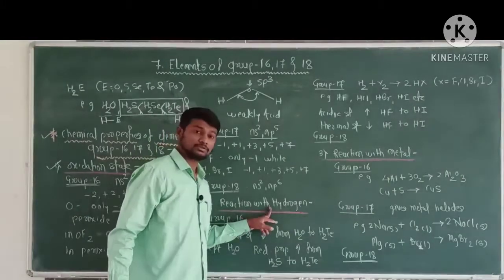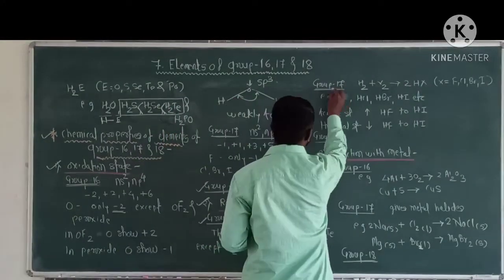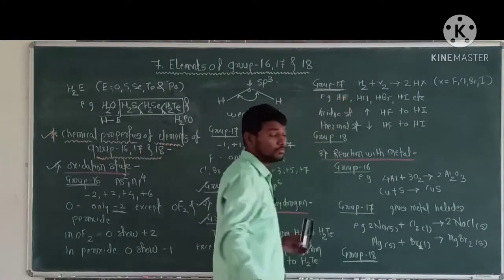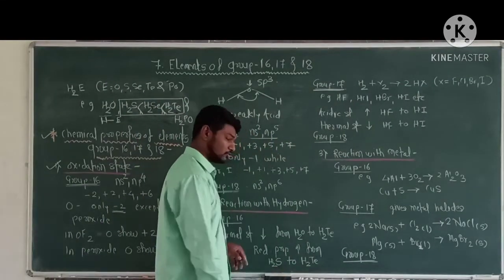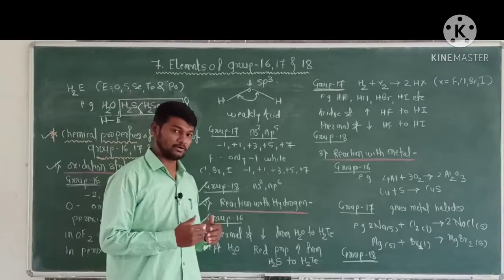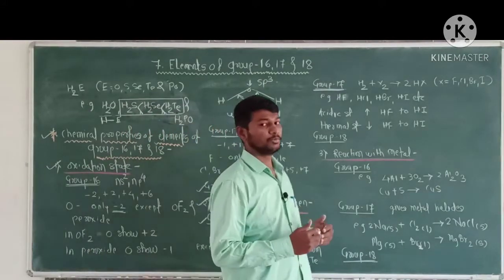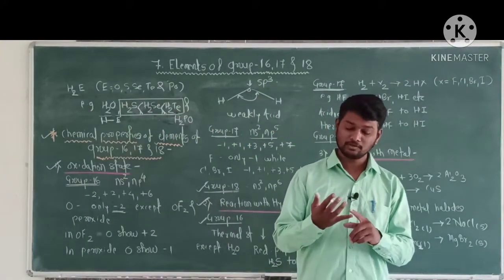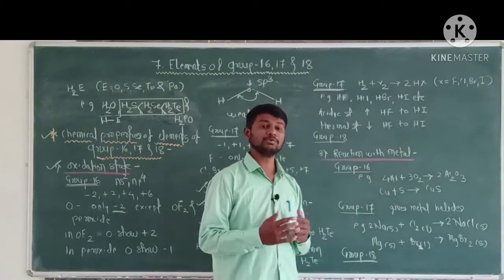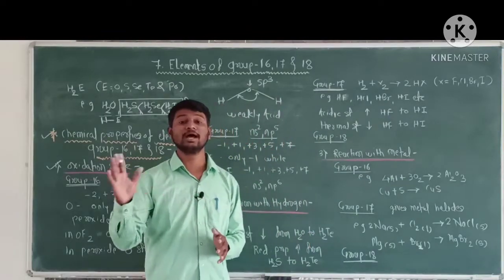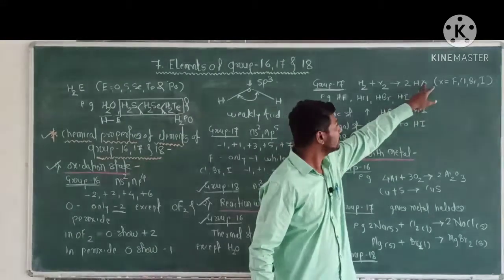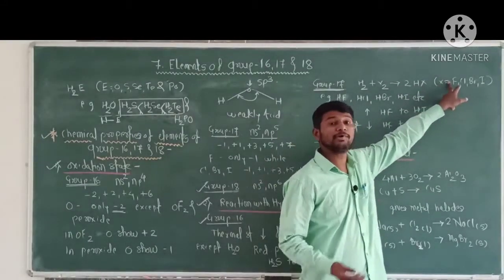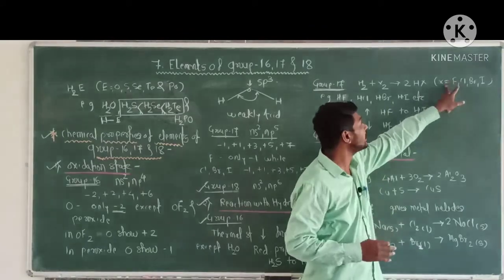Next, reaction with hydrogen, second point, group 17. The group 17 elements, that is fluorine, chlorine, bromine, iodine, react with hydrogen to form a hydrogen halide of the type HX. X means element of group 17, that is halogen.